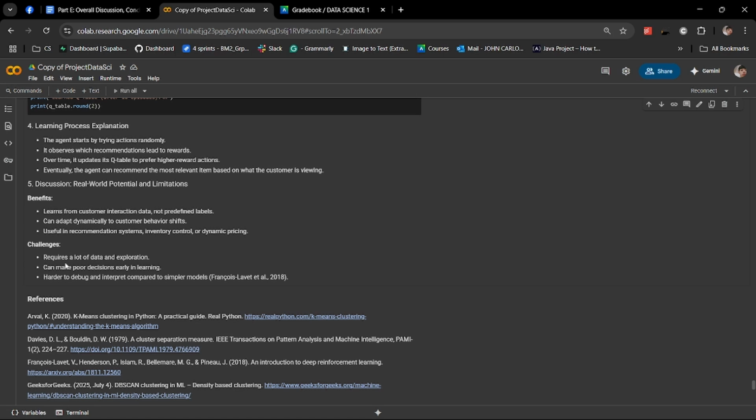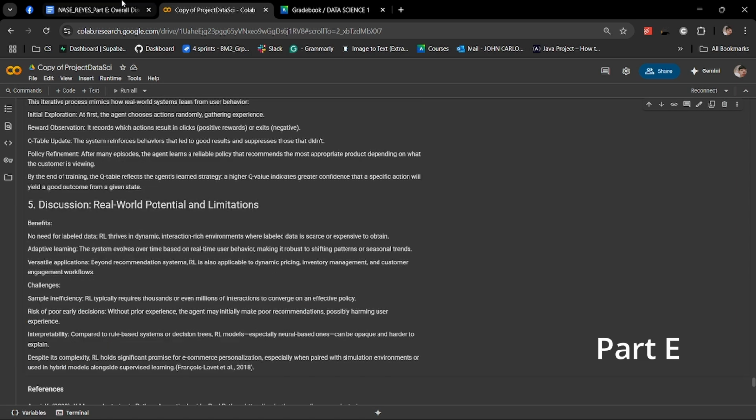And lastly, real-world application and limitations. Advantages: no need for labeled data, learns directly from user interactions, can adapt to changing behaviors. For the challenges: need more training episodes for better accuracy, may make poor recommendations early on, and harder to interpret compared to simpler models. And that's all for part D.